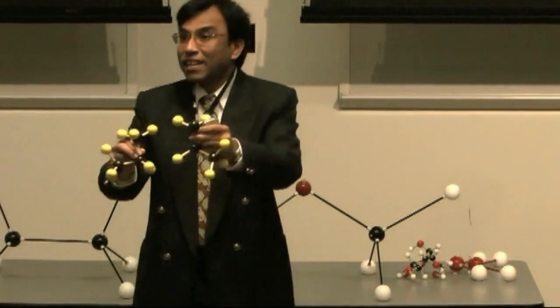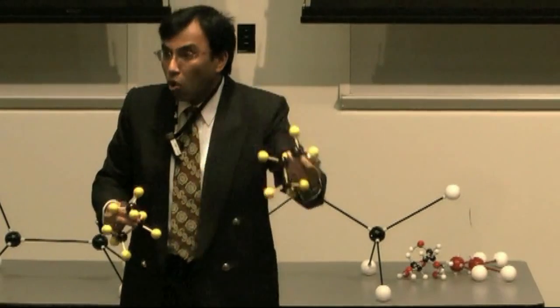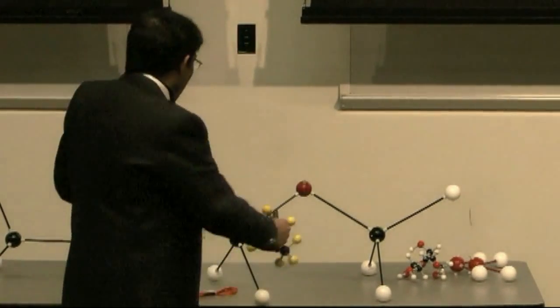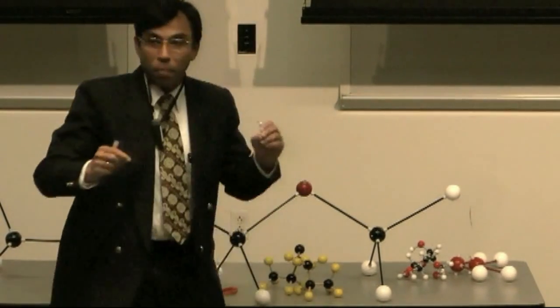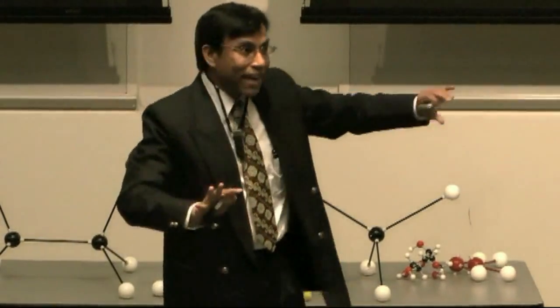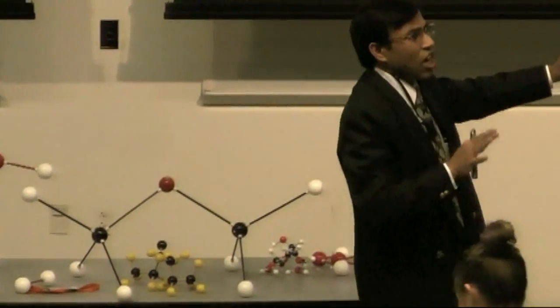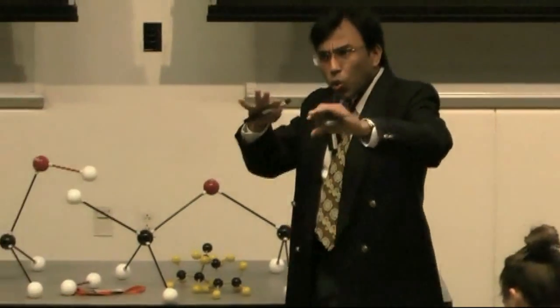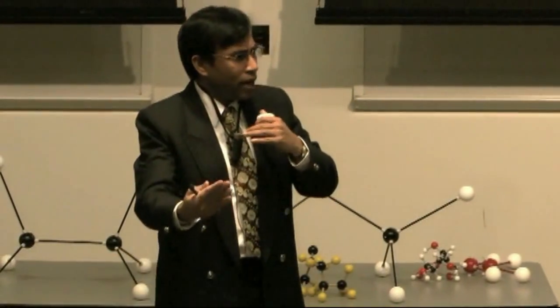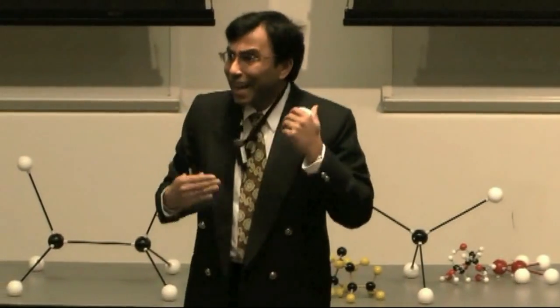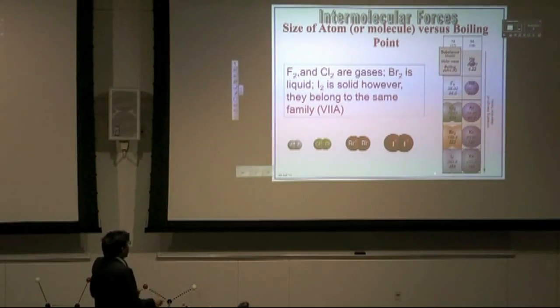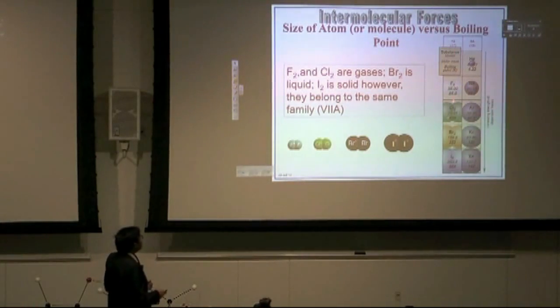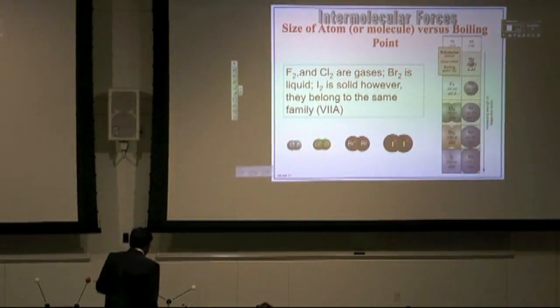But if there are strong attractions, then you have to heat even more. That's why we are not interested in the exact number, but by looking at the formulas and the structure, you should be able to analyze which one is going to have the higher boiling point and which one is going to have the lower boiling point. That is your goal.